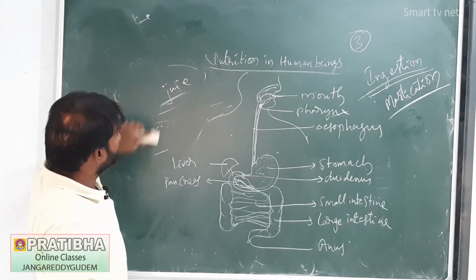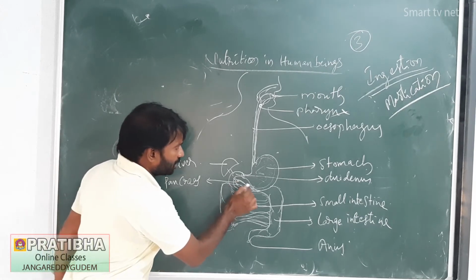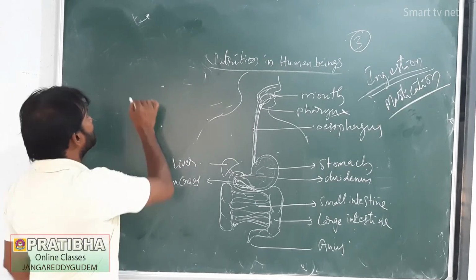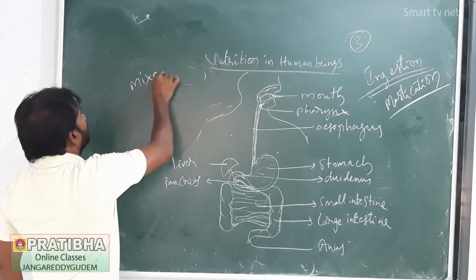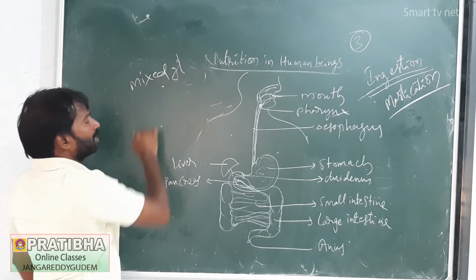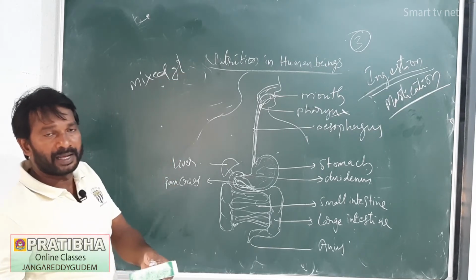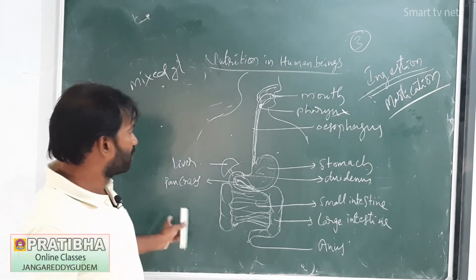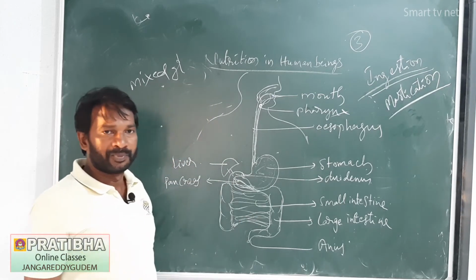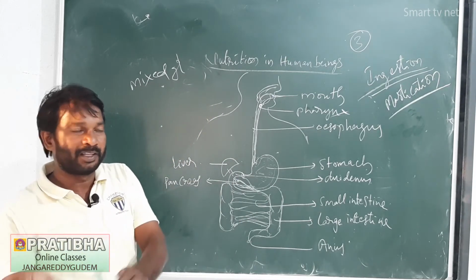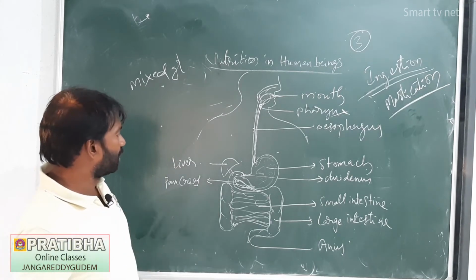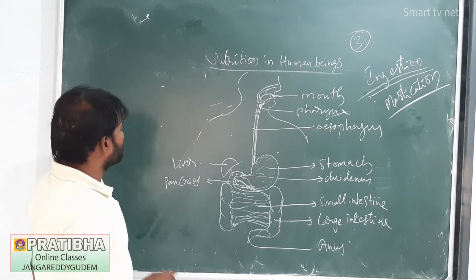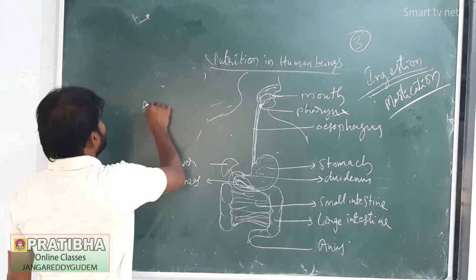Next, another one is the pancreatic gland. This is a leaf-like structure. The pancreatic gland is called a mixed gland. Half of the gland acts as endocrine, half acts as exocrine. Exocrine gland means associated with the digestive system. Endocrine gland means associated with hormones. So the pancreas also releases pancreatic juice. Pancreatic juice contains the amylase enzyme.